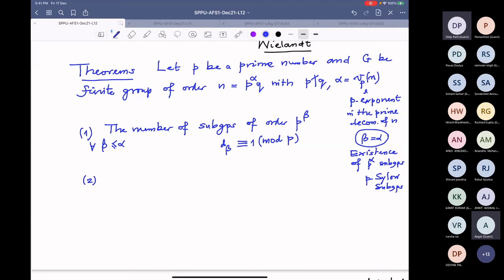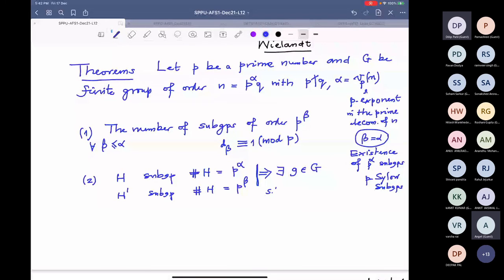That is the first statement. Now the second statement says, if I have two subgroups, one of them, say H, a subgroup of cardinality p power alpha, and the other one, H prime, a subgroup of cardinality p power beta, then there exists an element g in G such that H prime is contained in the conjugate of H. You see, H is bigger in cardinality than H prime.